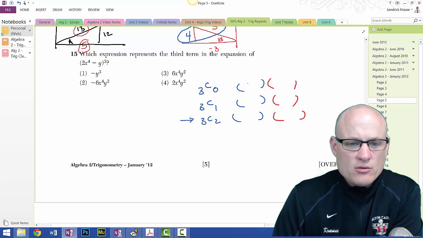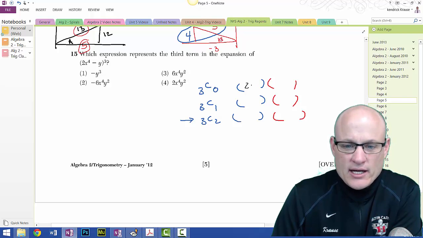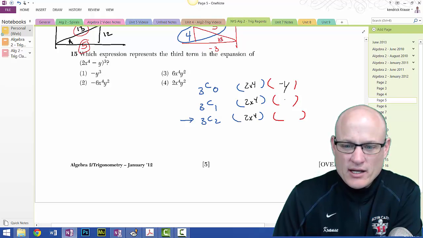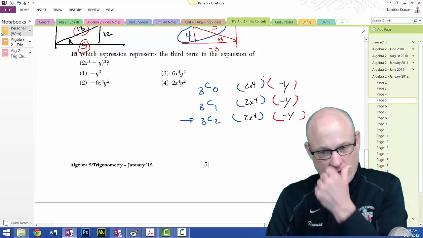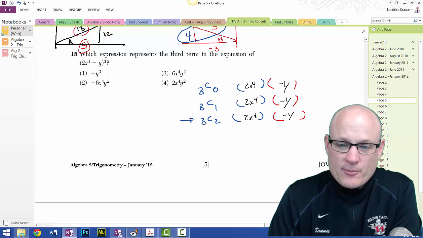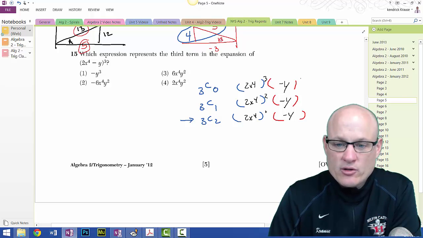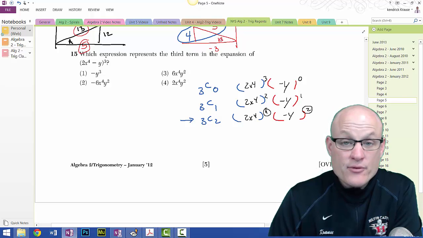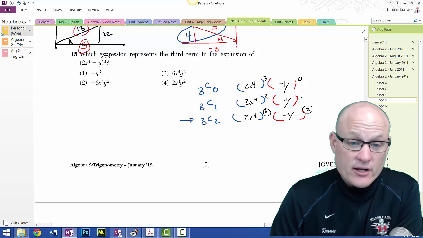So 2x to the fourth goes here. 2x to the fourth, and 2x to the fourth. What kind of stupid question is this? Minus y. This is some guy in Albany's idea of a joke. Okay, so on these, remember, on the first set of parentheses, we're going to start high and go low. So 3, 2, 1, and here we go. Start low and go high: 0, 1, 2. Don't forget, these always have to add up to whatever the exponent is. In this case, it's a 3.